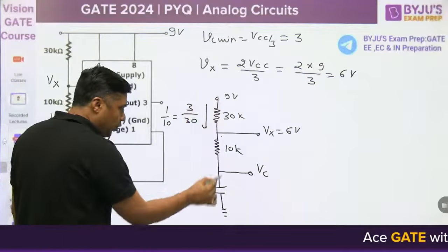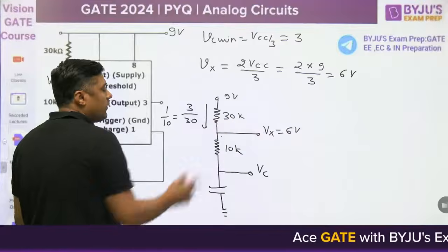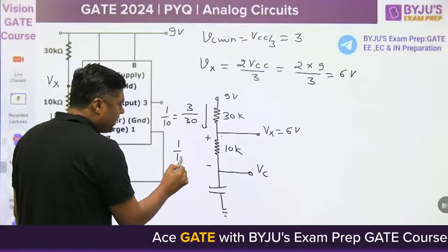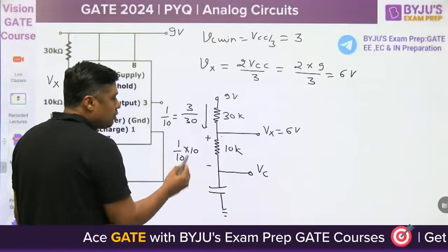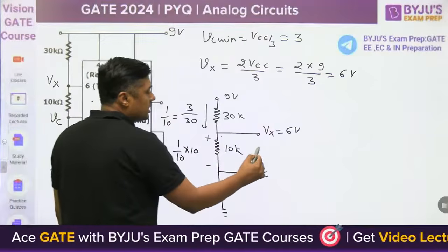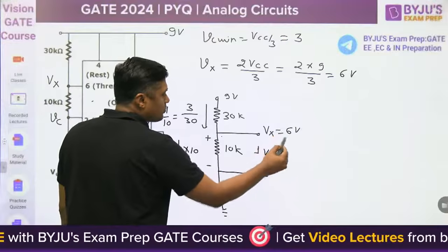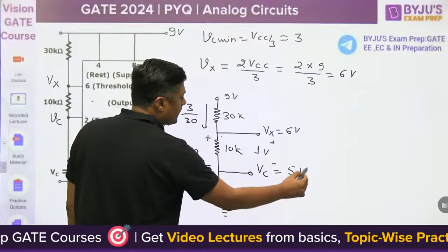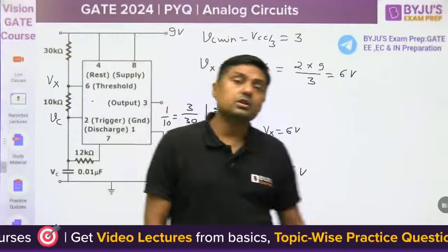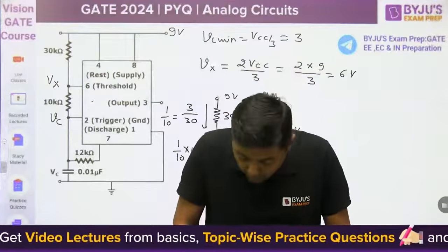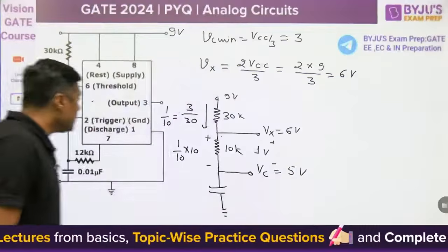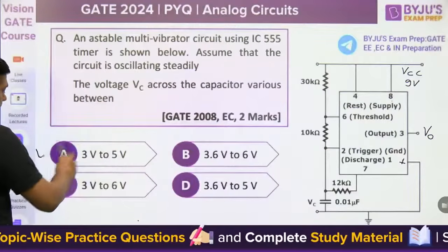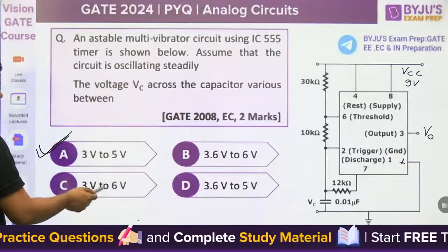The same current will flow, because the current entering the 555 timer is 0. What will be the drop here? 1 by 10 into 10, that is 1 volt. The drop across this resistor is 1 volt. If it is 6 volt, 6 minus 1 volt, what is the voltage at this point? 5 volt. The maximum voltage across VC is 5 volt. So the answer for this question is 3 to 5 volt, option A, not 3 to 6 volt. Many students will give that answer, but it is wrong.